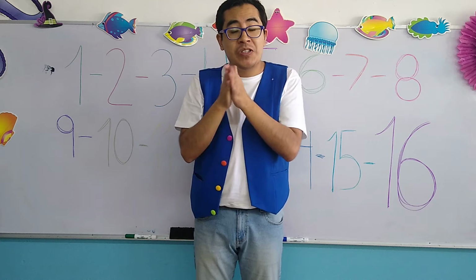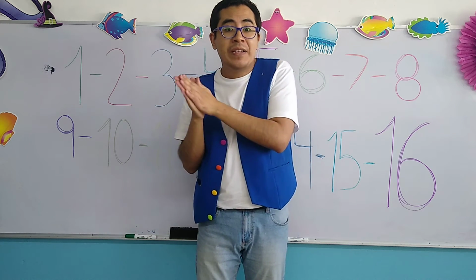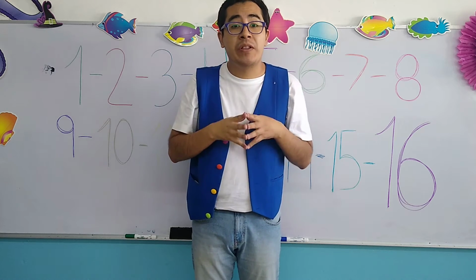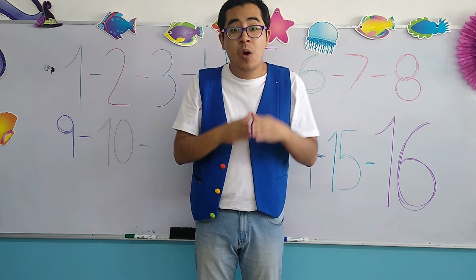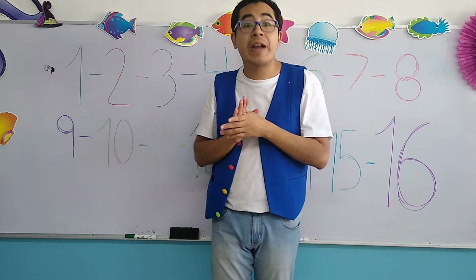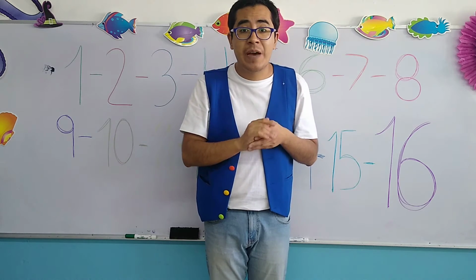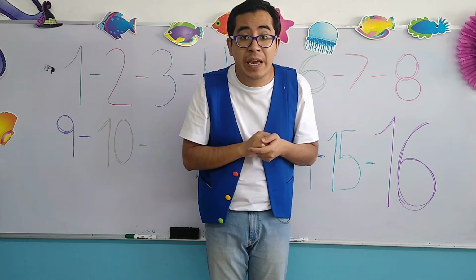Now, the first digit was going to be number 1, okay? And remember, starting with the number 13, all of the rest of the numbers are going to be called, se van a llamar teens, okay? And why teens? Because they have the number 1 at the beginning, okay?